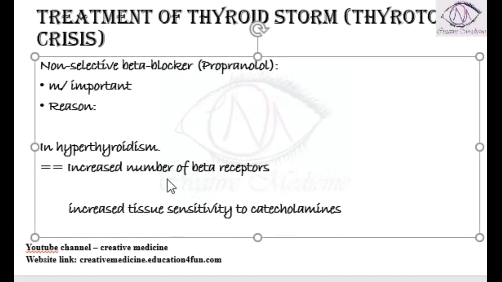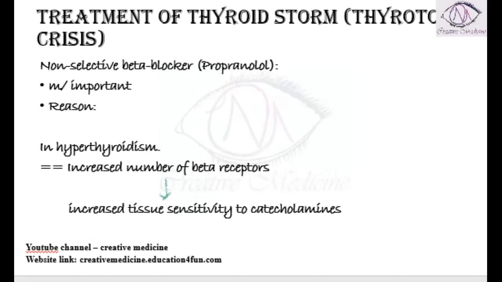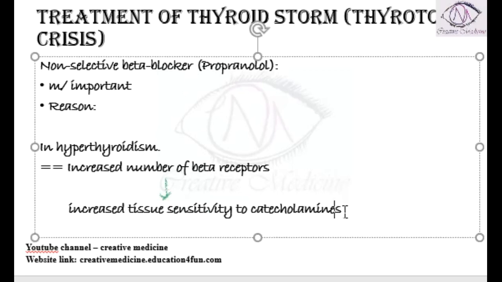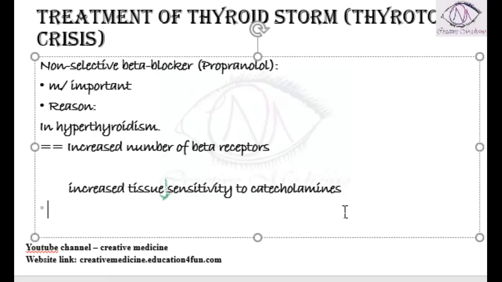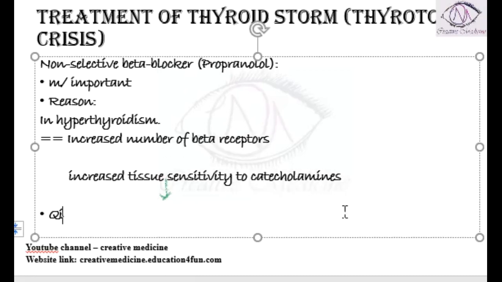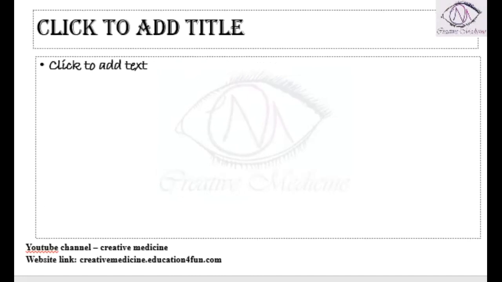So, in order to decrease the sensitivity to catecholamines, we give non-selective beta blockers. Once you give non-selective beta blockers, the patient will have quick relief. Quick relief is obtained by giving the non-selective beta blocker, that is propranolol.